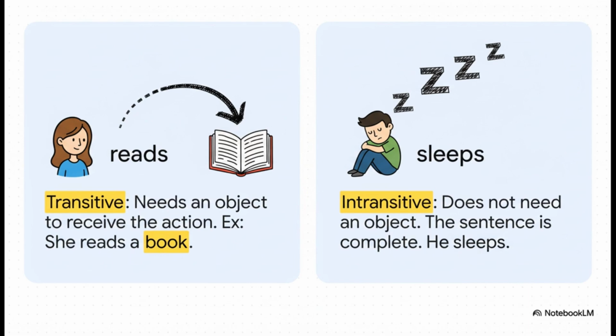First, you have transitive verbs. These verbs absolutely need an object to make sense. If I just say, she reads, your brain immediately asks, reads what? The action needs to go somewhere. The answer, a book, is the object. But then you have intransitive verbs, which are perfectly happy on their own. He sleeps. That's it. The sentence is complete. The action doesn't transfer to anything else.